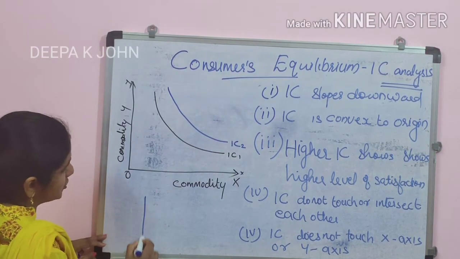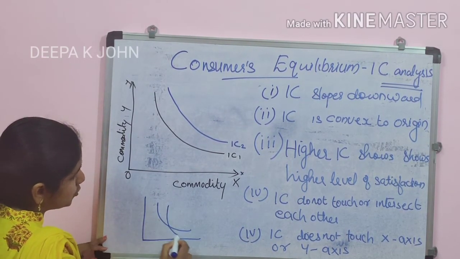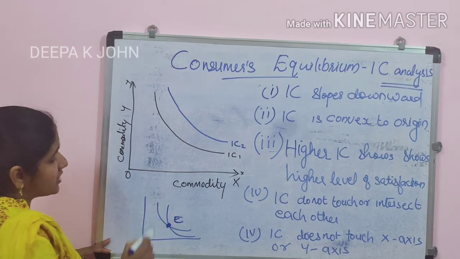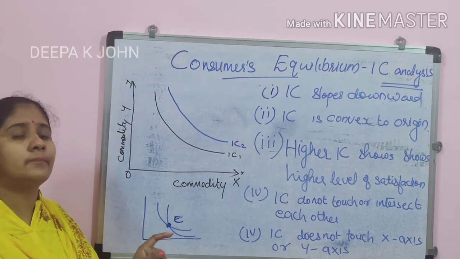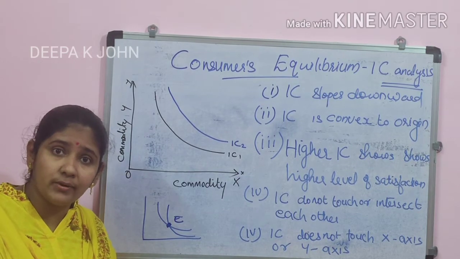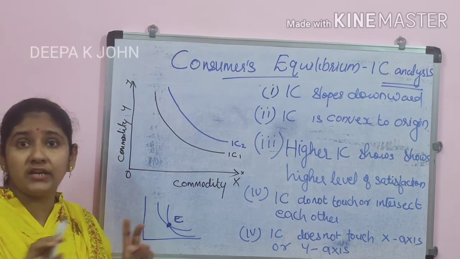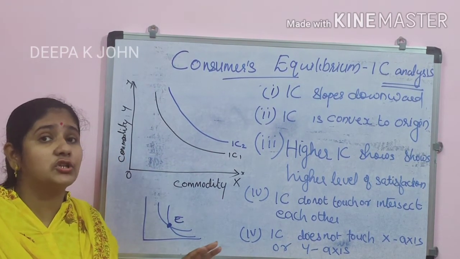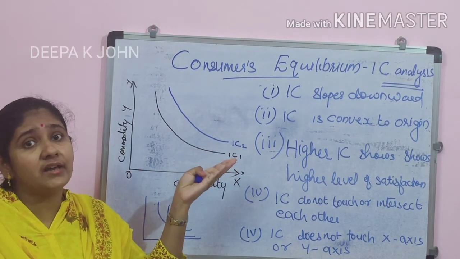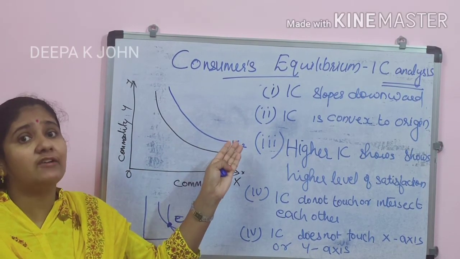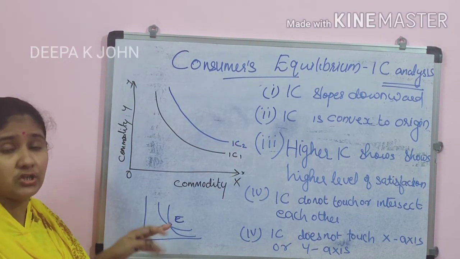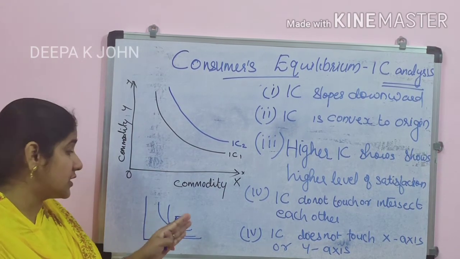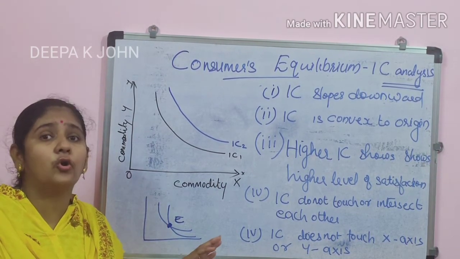Then the next point is that IC curves will never touch or intersect each other. Here I am drawing two IC curves, and at this particular point E both are intersecting. What is the problem? At this point the satisfaction would be the same. But the IC analysis itself says that different curves show different levels of satisfaction. If two IC curves intersect, our whole theory will go another way.